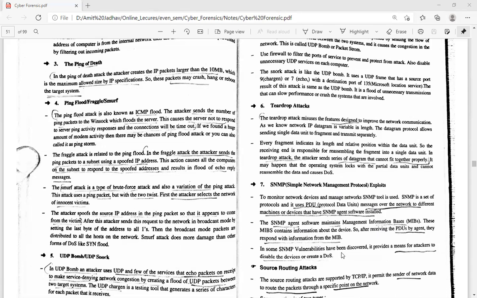In SNMP, when a vulnerability has been discovered, it provides a means for attackers to disable the service. So using SNMP, the attackers disable the services by manipulating the management information base, and after receiving the PDU, the agent responds with the information from the MIB.